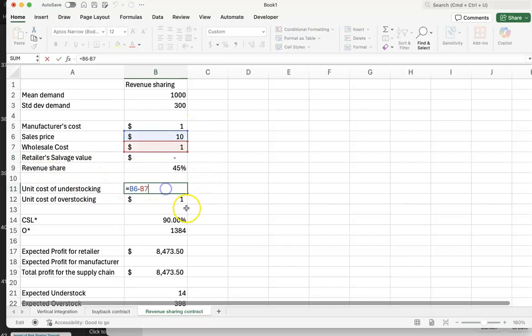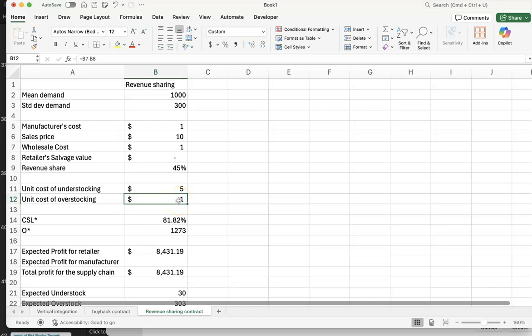So the cost of understocking is sales price. Instead of sales price, this will be 55% of sales price, so 1 minus 45%. That's how much the retailer is retaining, minus the wholesale cost. The cost of overstocking will stay at $1 and the cycle service level will be 81.82%, and the optimal order quantity will be 1,273.